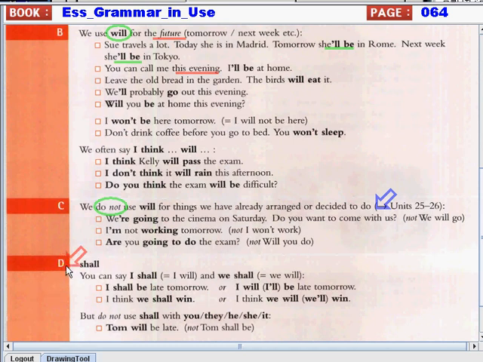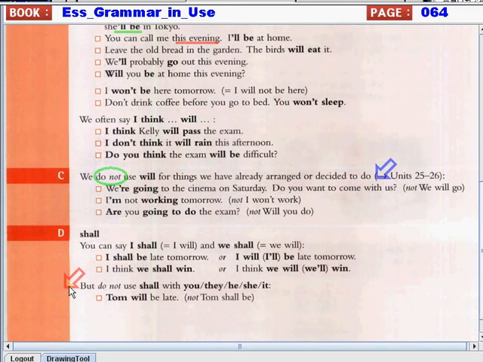Next we have shall. So, we can use shall like I shall for I will, and we shall for we will. For example, I shall be late tomorrow, or I will be late tomorrow. It's the same. I think we shall win, or I think we will win. Again, these sentences are the same.